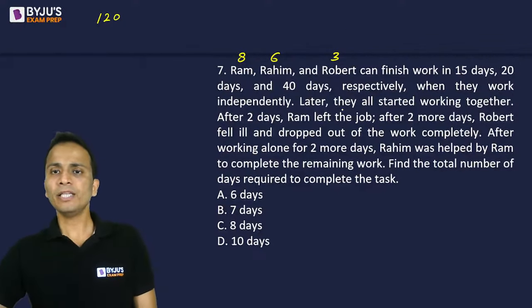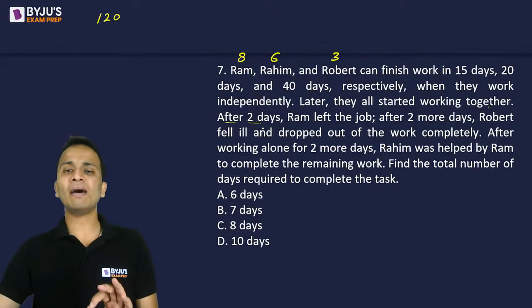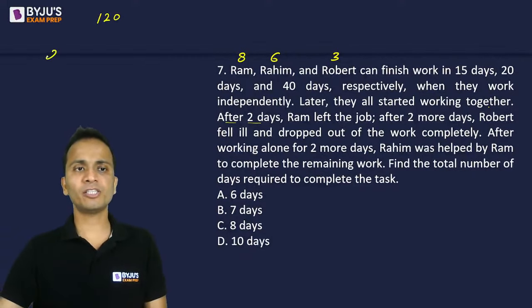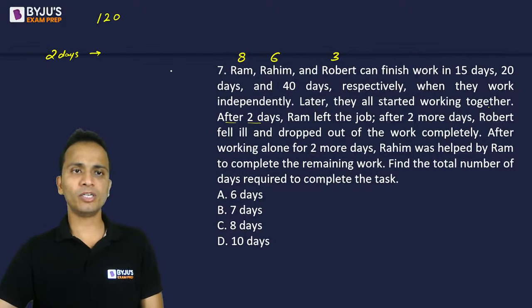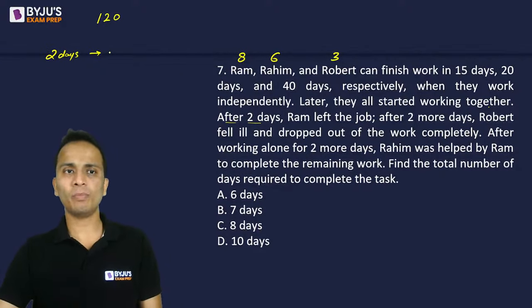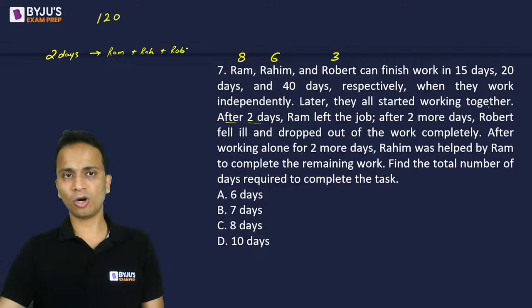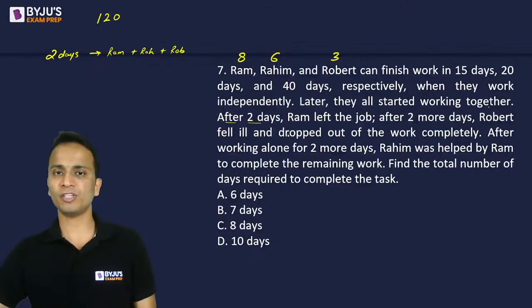Now, they all started working together. After 2 days, Ram left the job. So for the first 2 days, all three of them worked together. Ram, Rahim, and Robert, all three of them are working for first 2 days.